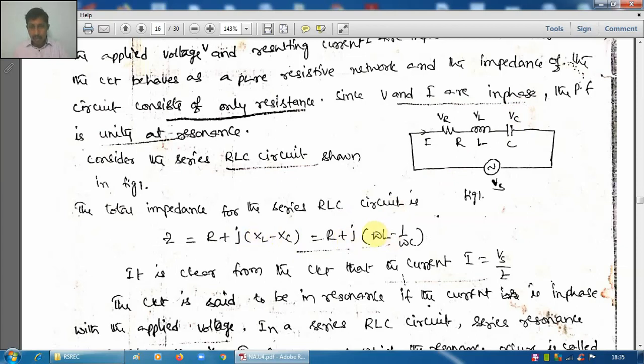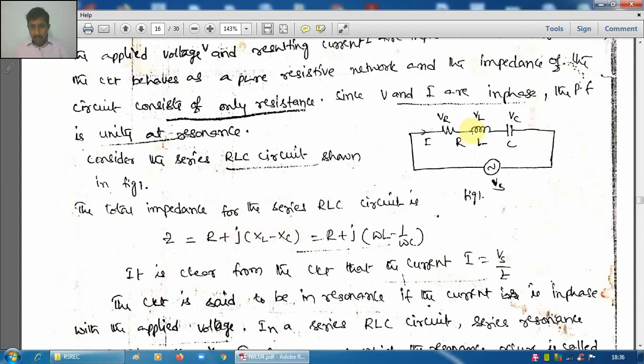XL is given by omega L, where omega is the angular frequency equal to 2 pi f, and XC is expressed as 1 by omega C. The units of XL and XC are ohms. The unit of resistance is also ohms. So the unit of total impedance, denoted by Z, is ohms, like resistance.